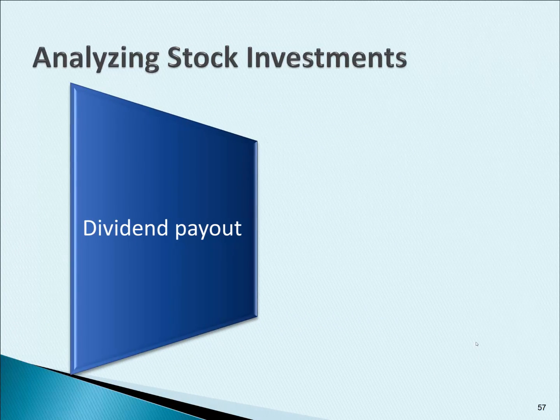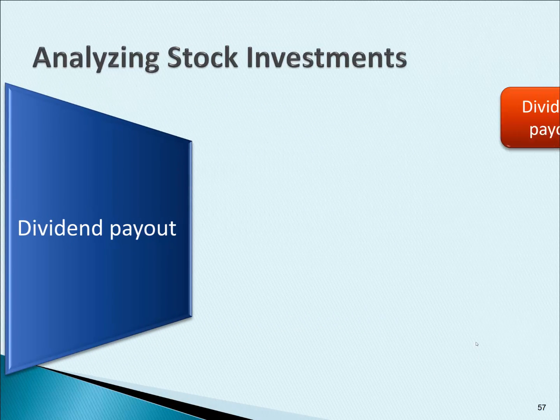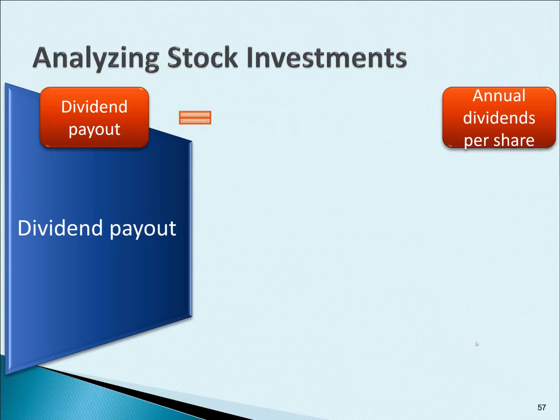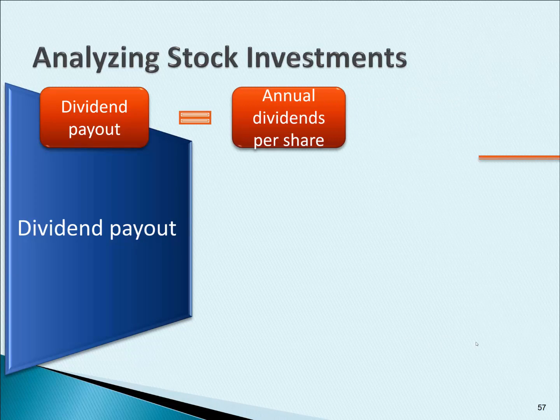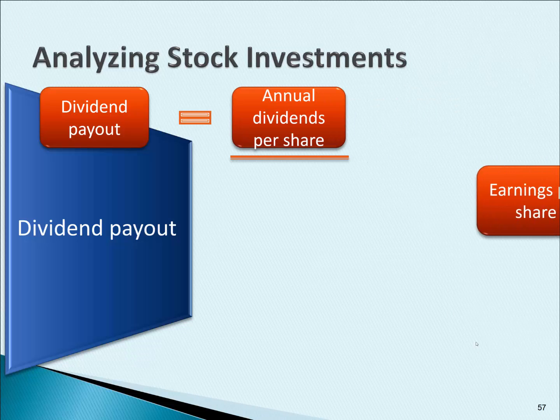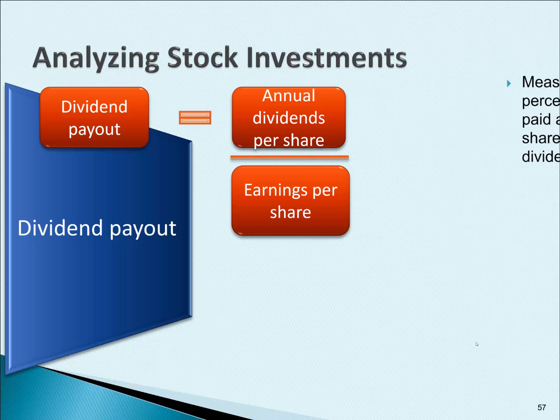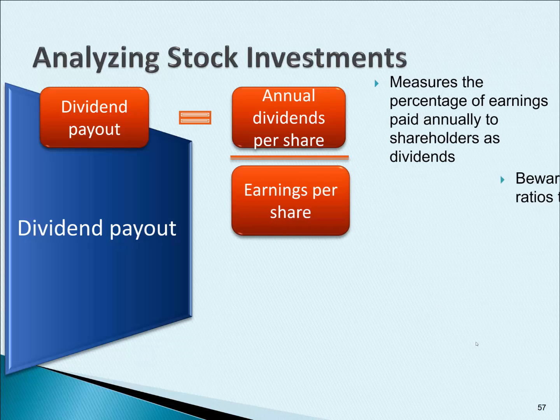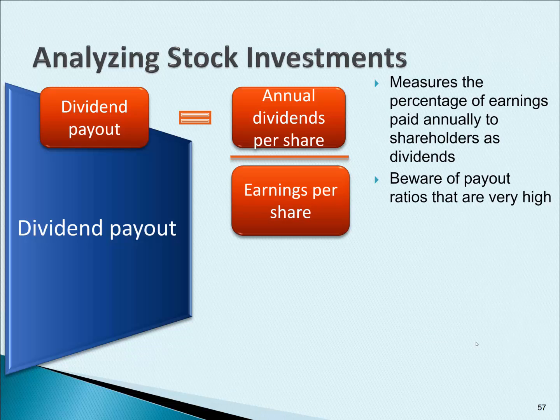We're now going to talk about the dividend payout ratio. The formula for this is annual dividends per share divided by the earnings per share. So it's measuring the percentage of earnings paid annually to shareholders as dividends. So you have to be careful of a payout ratio that is too high.